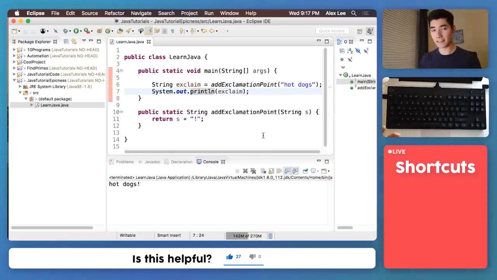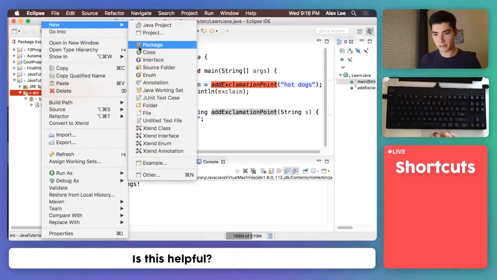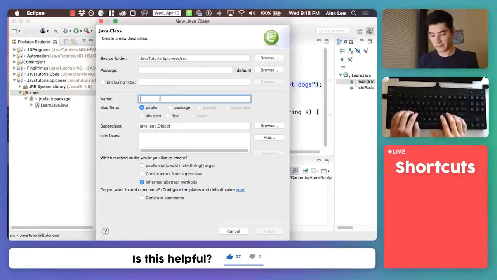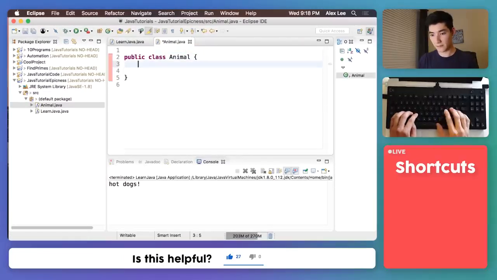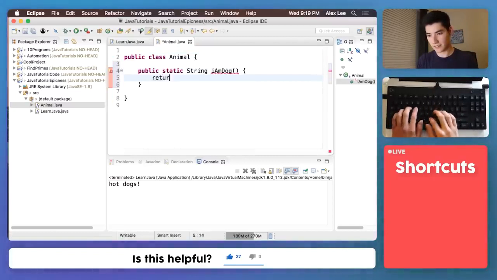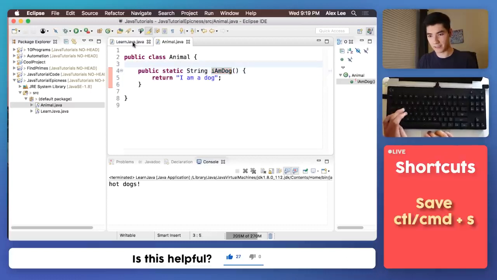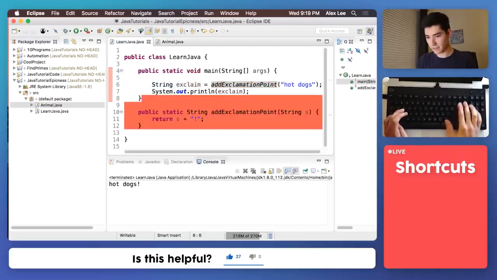Remember I said the dot could bring up a bunch of methods that you could use? Well, you can also call them without a dot if it's in the same Java file. But now I'm going to show you how to use code from another Java file in your Java file. So I'll just right-click source again, make a new class. We'll call it like Animal and hit finish. I'll make a method just like we did before, say like iAmDog, and all it does is return "I am a dog." I'm just going to save it, go in here, I'll delete this code for now.